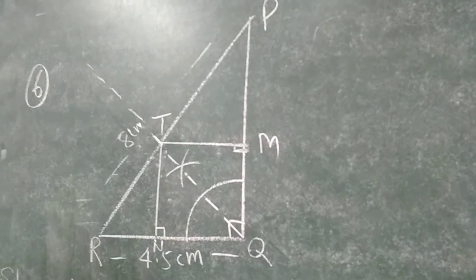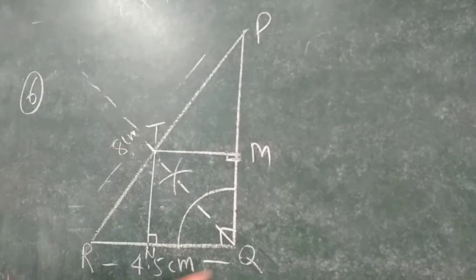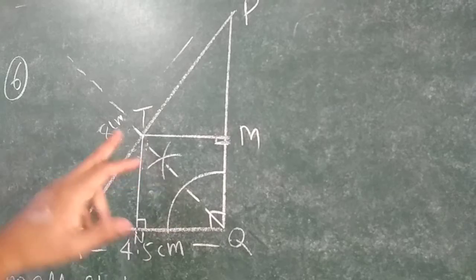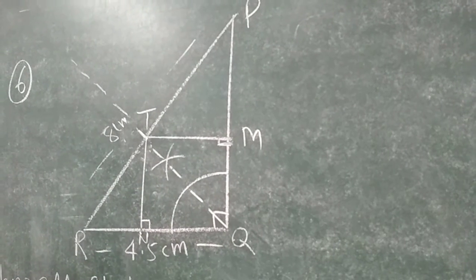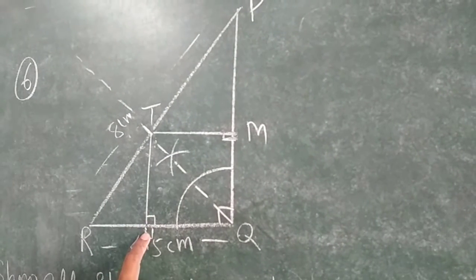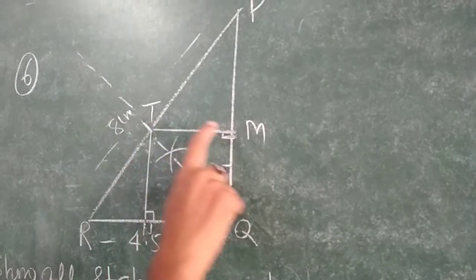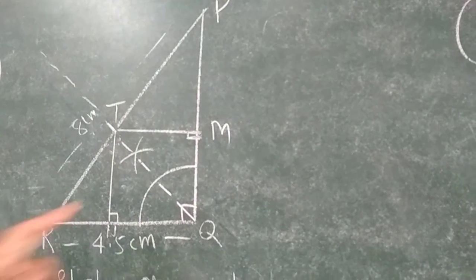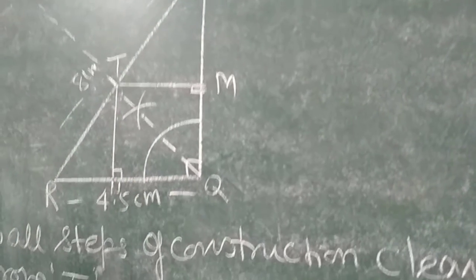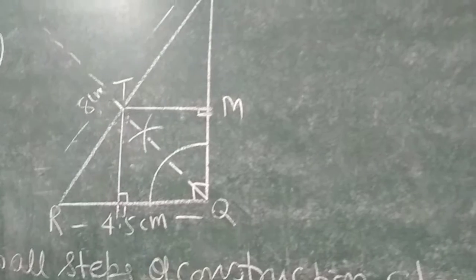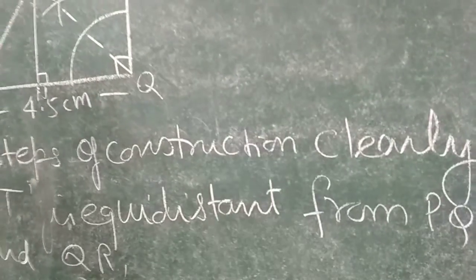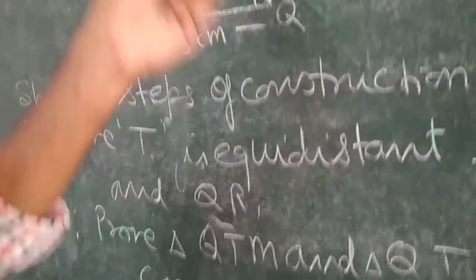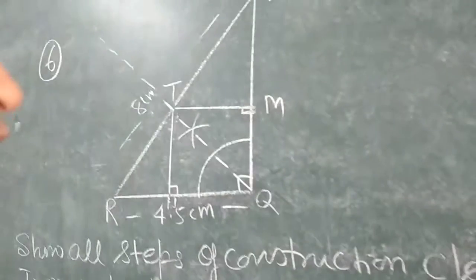Now in this question, we have to prove that T is equidistant from QR and QP. So we draw a perpendicular from T on QR and a perpendicular from T on PQ. Then we have these two triangles, and we will prove them congruent by angle-side. Then you can find your target. In this way, you can show that T is equidistant from QP and QR.